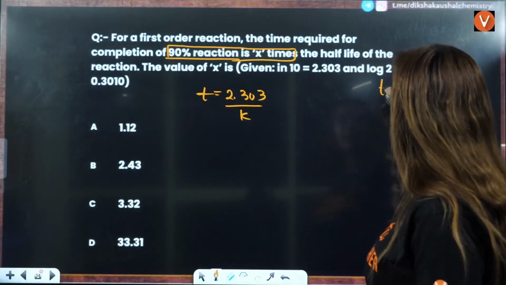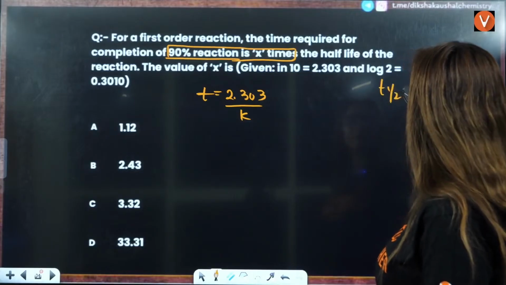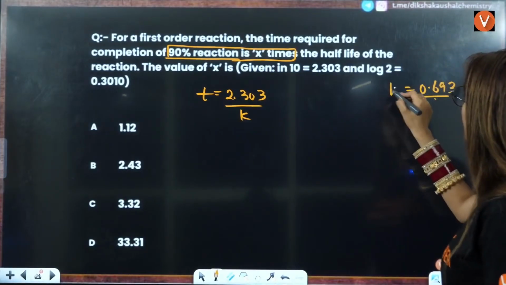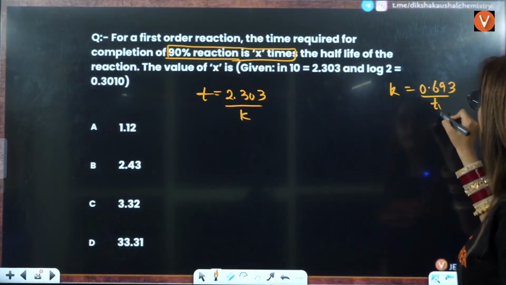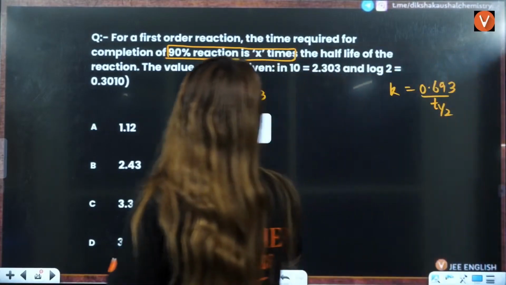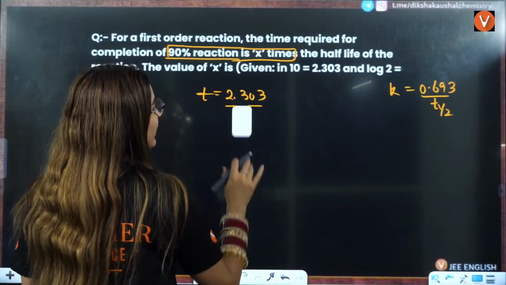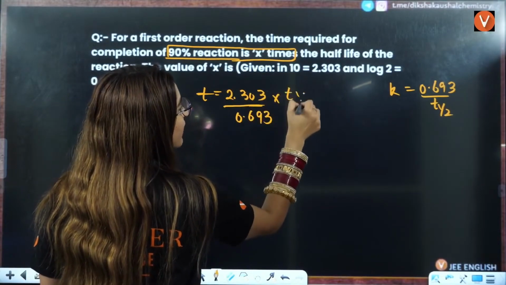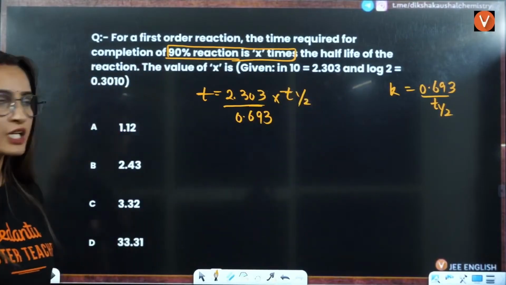We know that t half is equals to 0.693 divided by k. So k will be equals to 0.693 divided by t half. So I'll just put it here. k is equals to 0.693 divided by t half, okay, right?